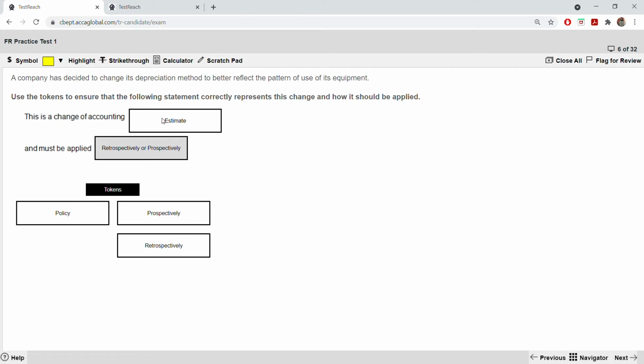You have to go through that, and must be applied retrospectively or prospectively. It must be applied in the future. When there's a change in accounting estimate, you don't go retrospectively, you do it prospectively. In the future, you keep changing. So this you have to understand, it's an IAS 8.